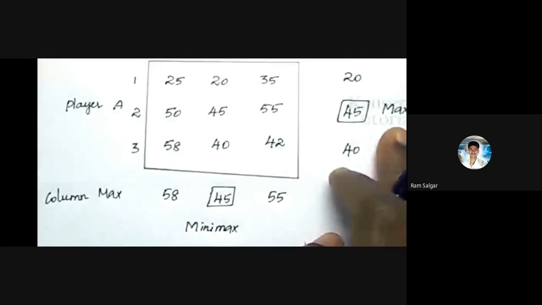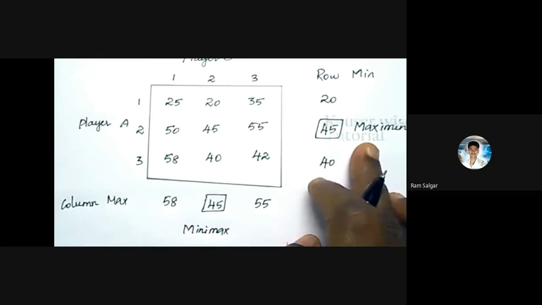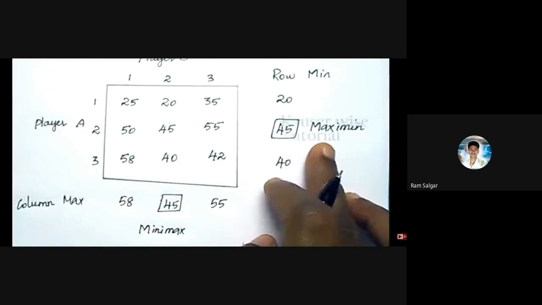So what is the pure strategy definition? Whenever the maximin value is equal to the minimax value, then that problem is considered a pure strategy, and whatever that value is, it is the answer of our problem. This is a very simple problem. Our first method is very simple, only two steps are there. First of all, calculate the row minimum value, column maximum value, and wait.